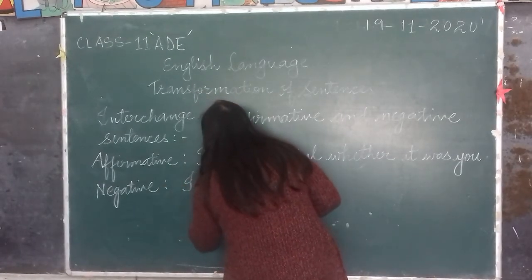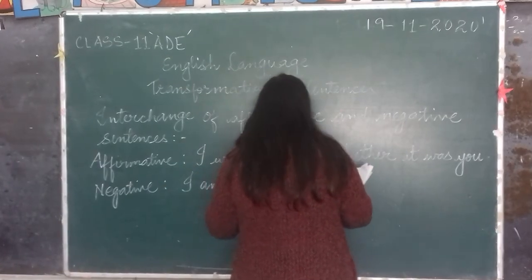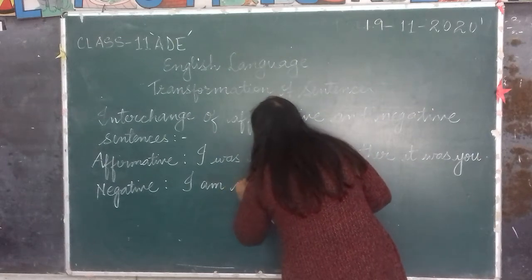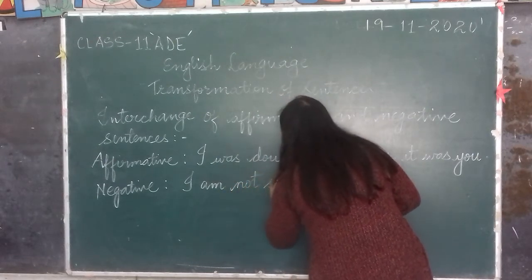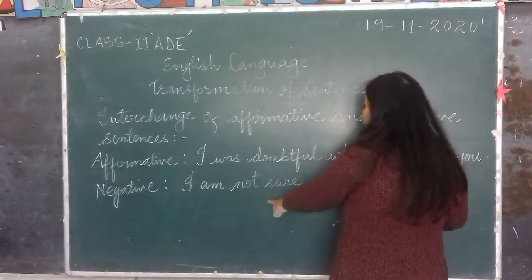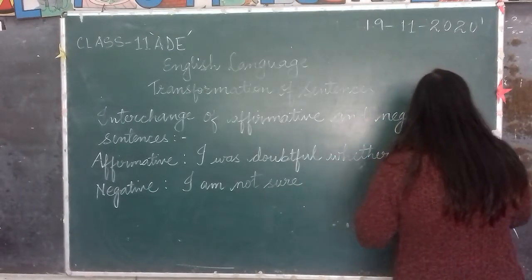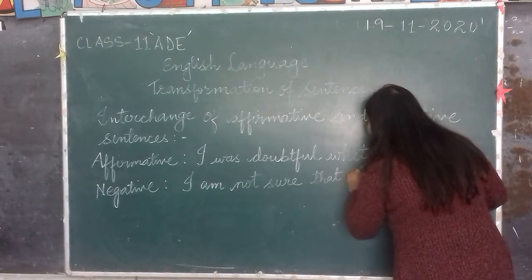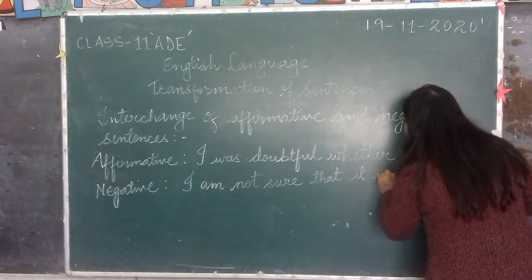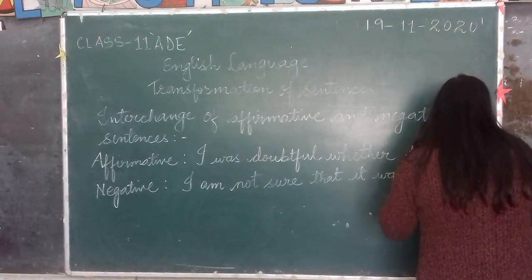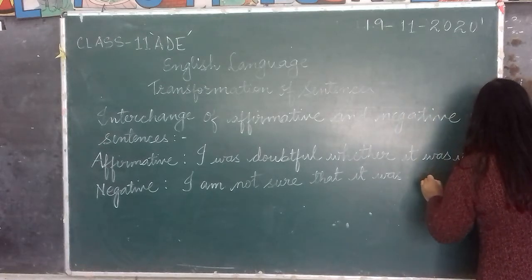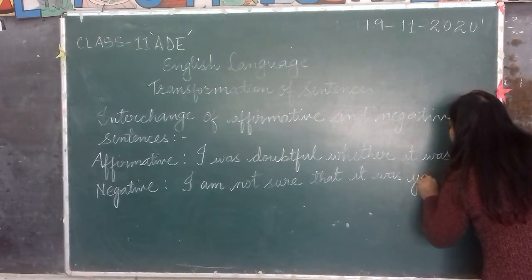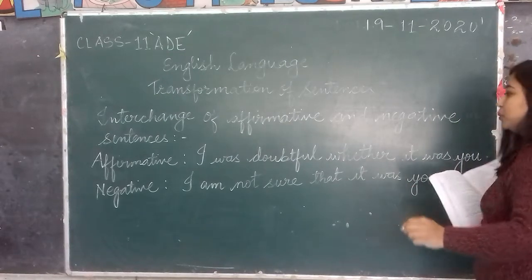So, I am not sure that it was you. Doubtful means not sure, isn't it? Another example.